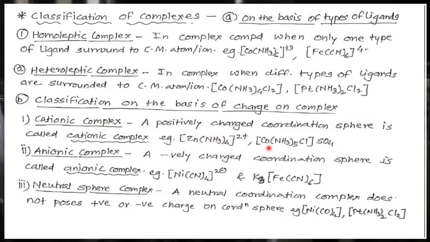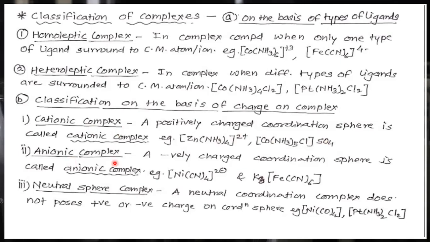When you see this example, when it dissolves, it gives the counter ion SO4 2-. So obviously the complex has two positive charges. So the coordination sphere having positive charge is called a cationic complex.